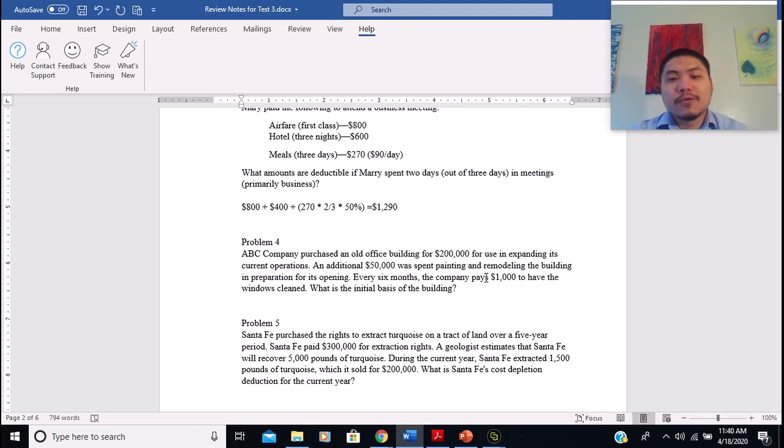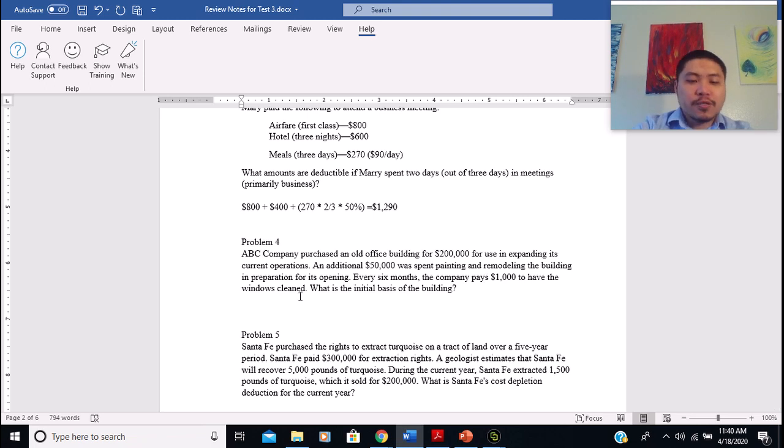So we know the basis of an asset cannot include maintenance, service kind of expenditures, right? So the $1,000 we cannot include in the initial basis for the building. So the initial basis for the building is going to be $200,000 plus $50,000, and that comes out to $250,000.